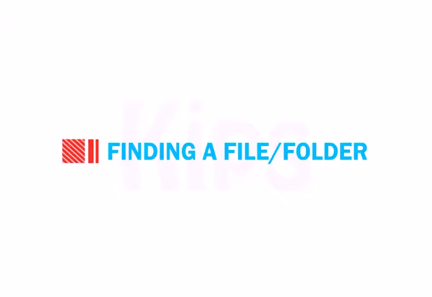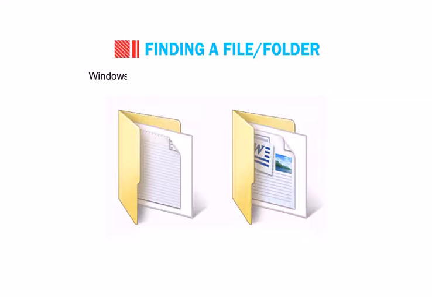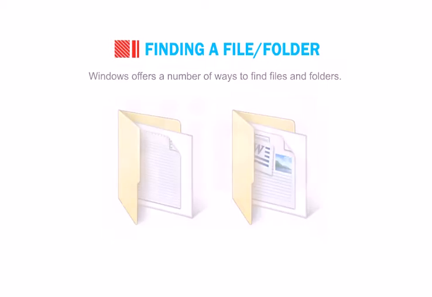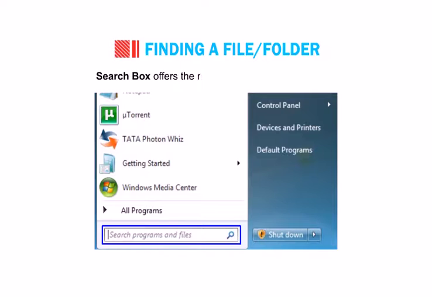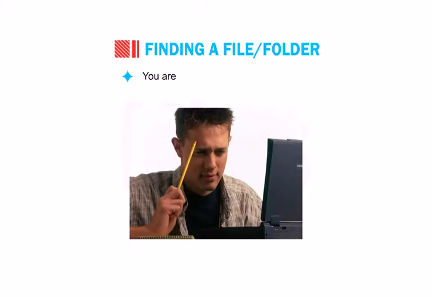Now we will learn how to find a file or folder. Windows offers a number of ways to find files and folders. The Search box offers the most direct way to locate a file. Use the Search box if you are looking for common file types, you remember all or part of the name of the file or folder you want to find, or you know the date when you last modified a file.